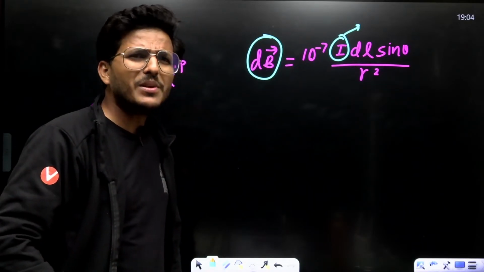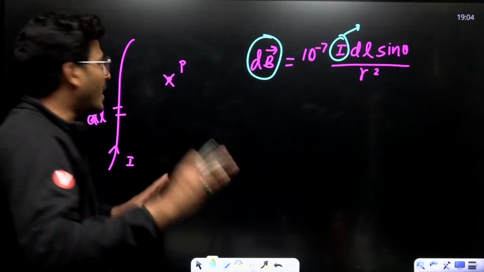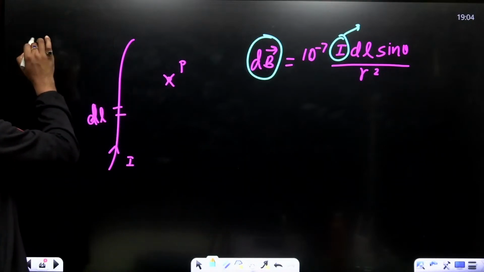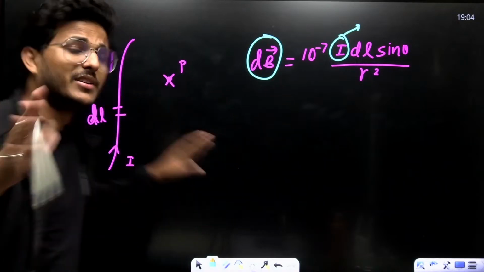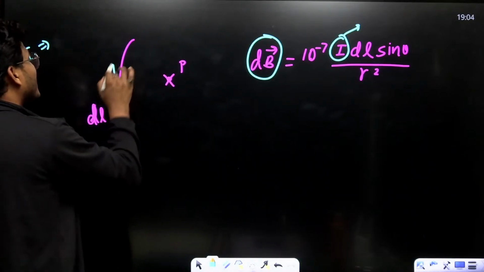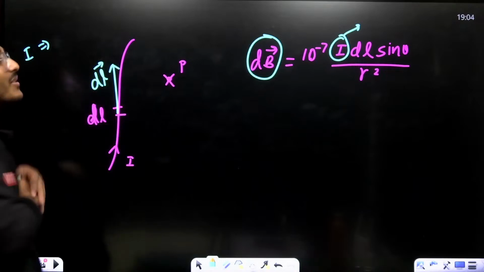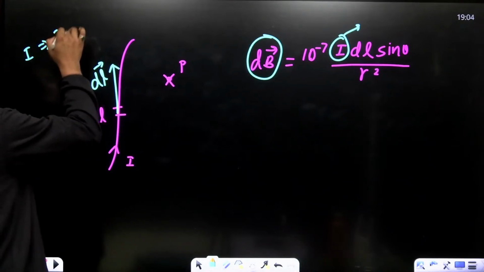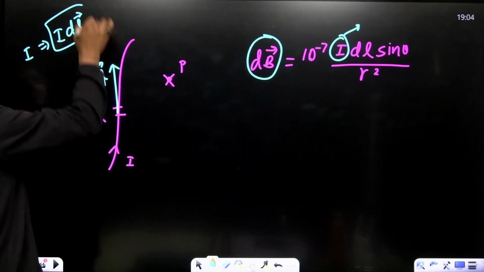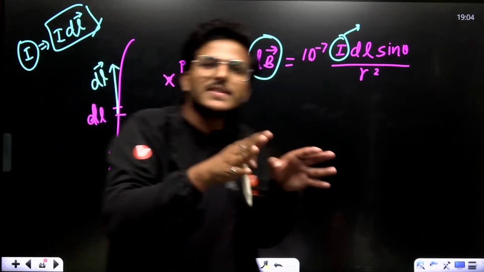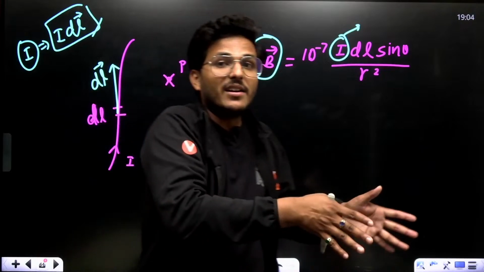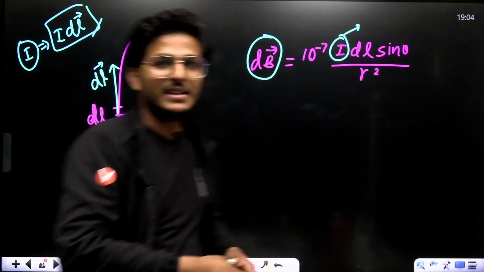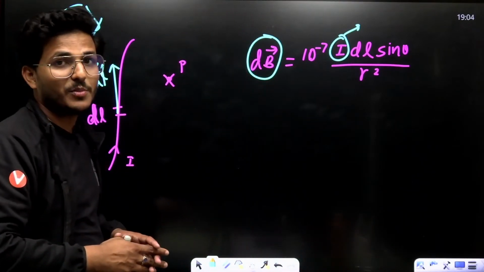We use this dl vector, so current is basically I dl vector. It's not I alone, it's I dl vector, so that it behaves like a vector quantity. Current is very smart, right?